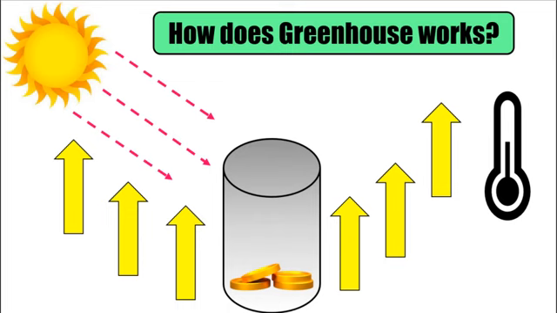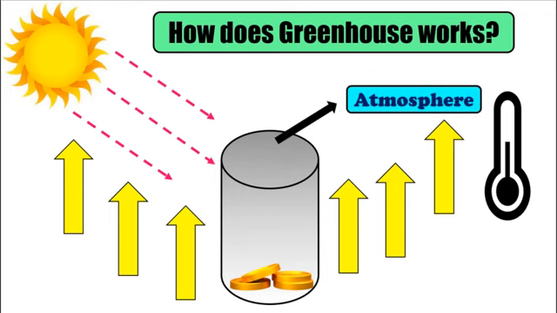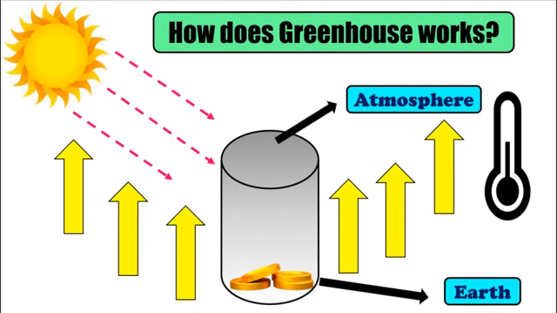On the other hand, the glass is also protecting the coins from harmful radiation coming from the sun. This scenario can be compared to our planet Earth. The coins act as the planet, and the clear glass serves as the atmosphere covering the Earth. The atmosphere is protecting our planet from harmful radiation and direct sunlight, but it is also good because it warms the Earth. Sun's rays reach the surface of the Earth and are absorbed by the soil and all other things on our planet. Naturally, sun's rays will be radiated back to space.